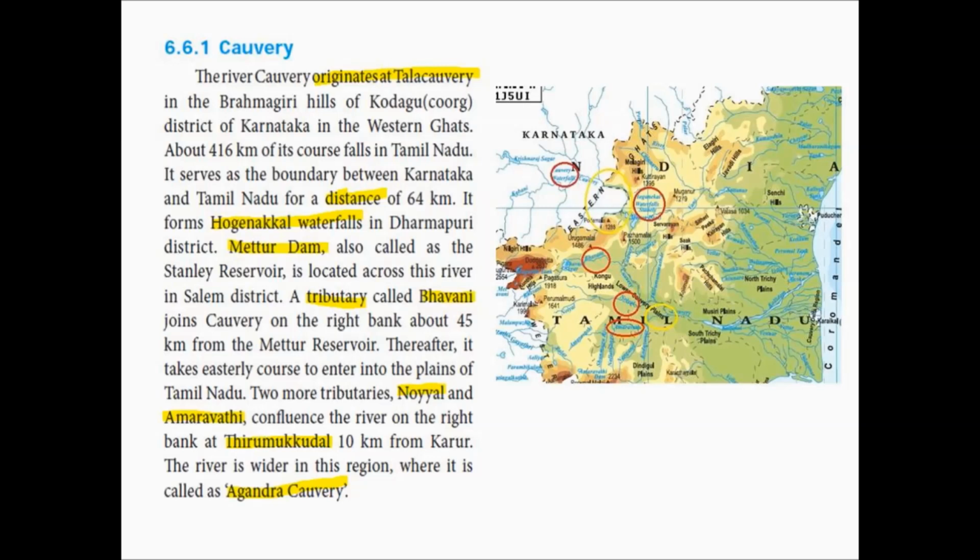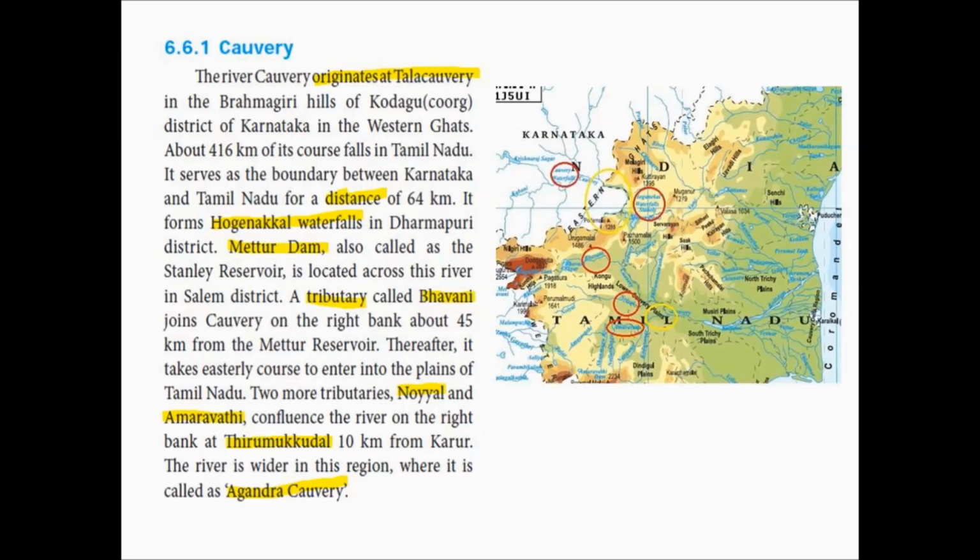Thereafter it takes an easterly course to enter into the plains of Tamil Nadu, which means the river Kaveri along with its tributary takes an easterly turn. It turns towards east to enter into the plains of Tamil Nadu. You already know what is a plain. In this place,